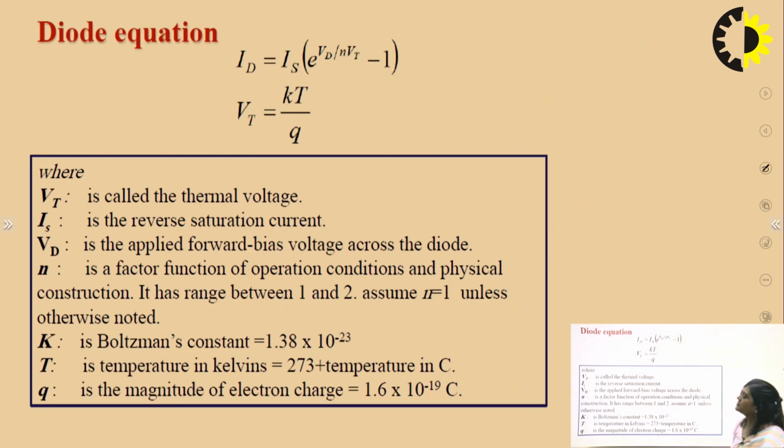So here the terminology is there, like Vt is called the thermal voltage and Is is called the reverse saturation current, Vd is the applied forward bias voltage across the diode, and eta is a factor function of the operation condition.